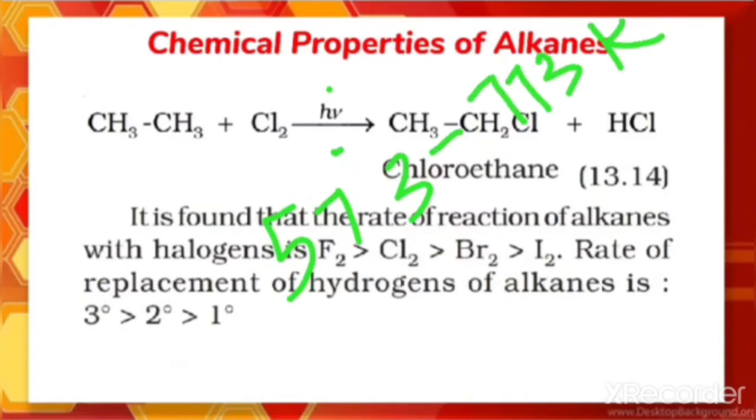So the h nu written above the arrow shows that this reaction is taking place in the presence of diffused sunlight or ultraviolet light.